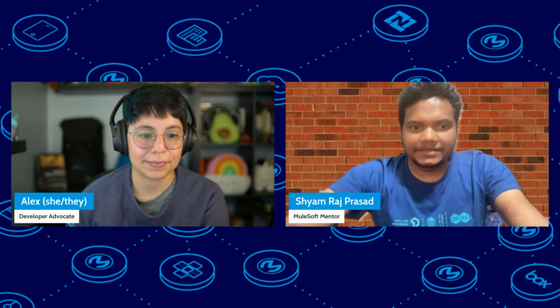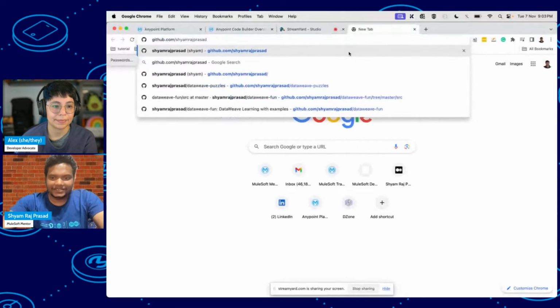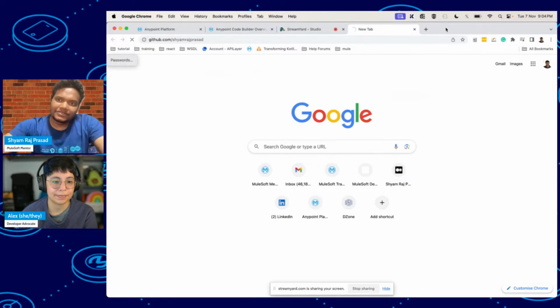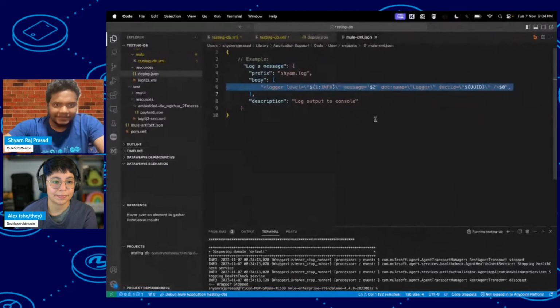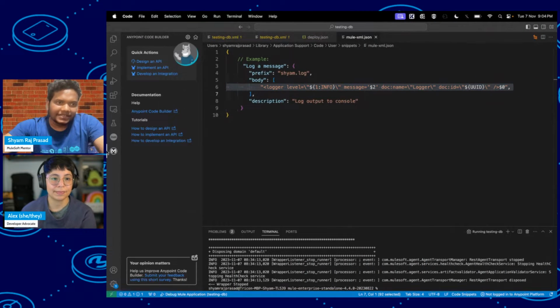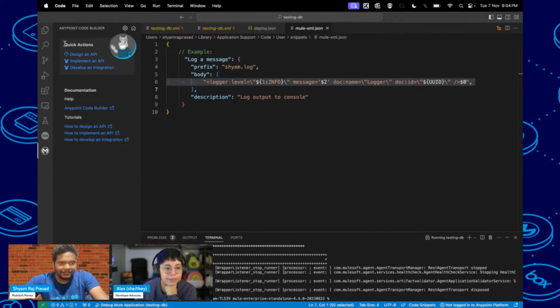So hope my screen is visible. Yes, I can see it. So first thing, how we can install. You should have Visual Studio Code, which I already have, and if the Anypoint Code Builder pack is installed in your Visual Studio Code, you will see that MuleSoft icon. Okay, so how can we install it?